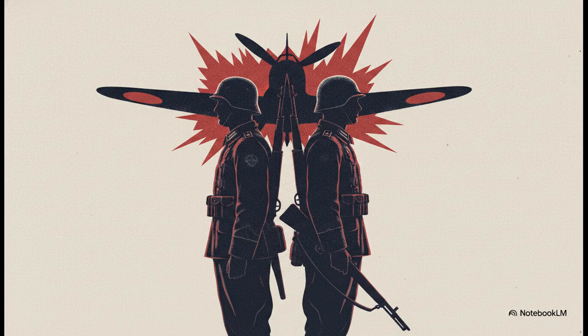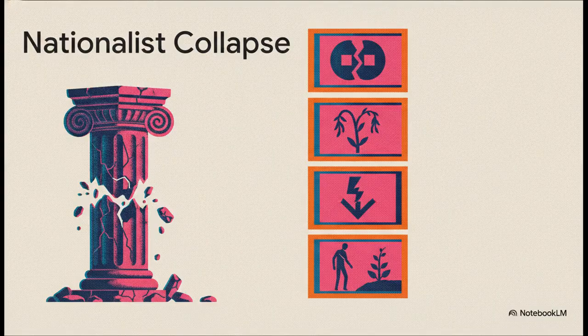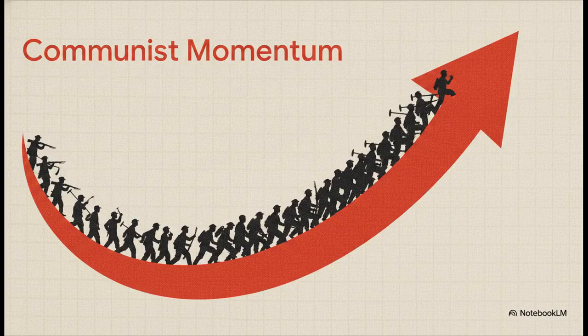World War II paused major hostilities, forcing a tense alliance, though those deep animosities definitely stuck around. After the war, the nationalists totally collapsed internally. We're talking hyperinflation, massive corruption, and malnourished, unequipped soldiers. Meanwhile, the communists gained massive momentum. They promised land reform, mobilized peasants, and actually treated prisoners humanely.